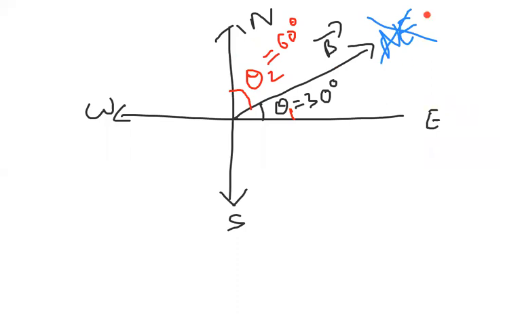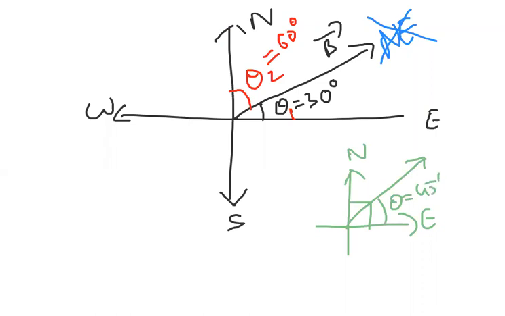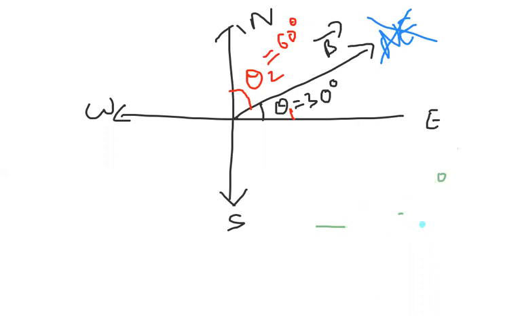But it is called northeast only if the angle is 45 degree, exactly on the bisector. East and north are perpendicular, so bisector means the angle must be 45. Then only we call it northeast. Now this is another situation. It is not on the bisector. The angles are different, so now we can't call it northeast. How to handle this one now? The B bar vector: how to say its direction with respect to theta 1 or theta 2?